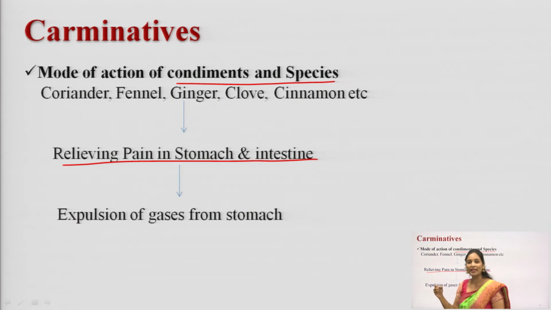Whenever you take any of these spices, it will relieve the pain in the stomach. By relieving this pain, the expulsion of gases is seen. Finally, it acts as a carminative.